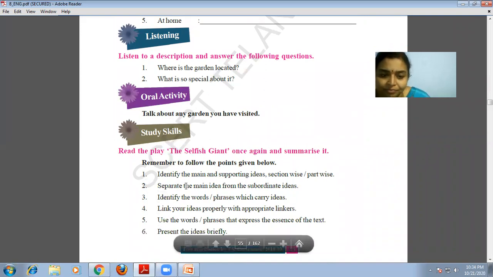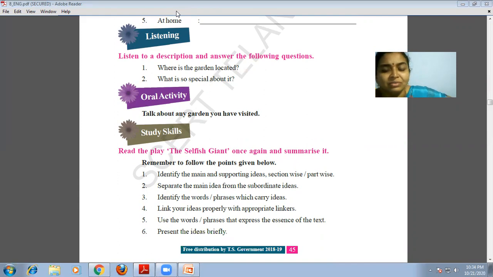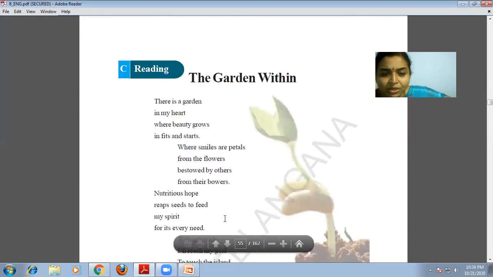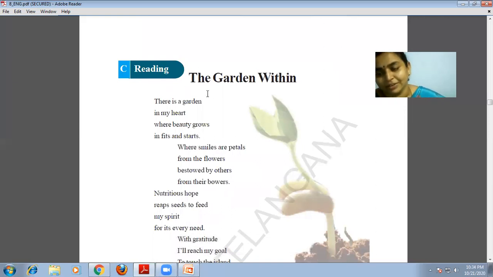Self-study skill. Come to the next, children. What will be the next? Yes, our reading part, "The Garden Within". Where is the garden? Within our heart. There is a garden in my heart.